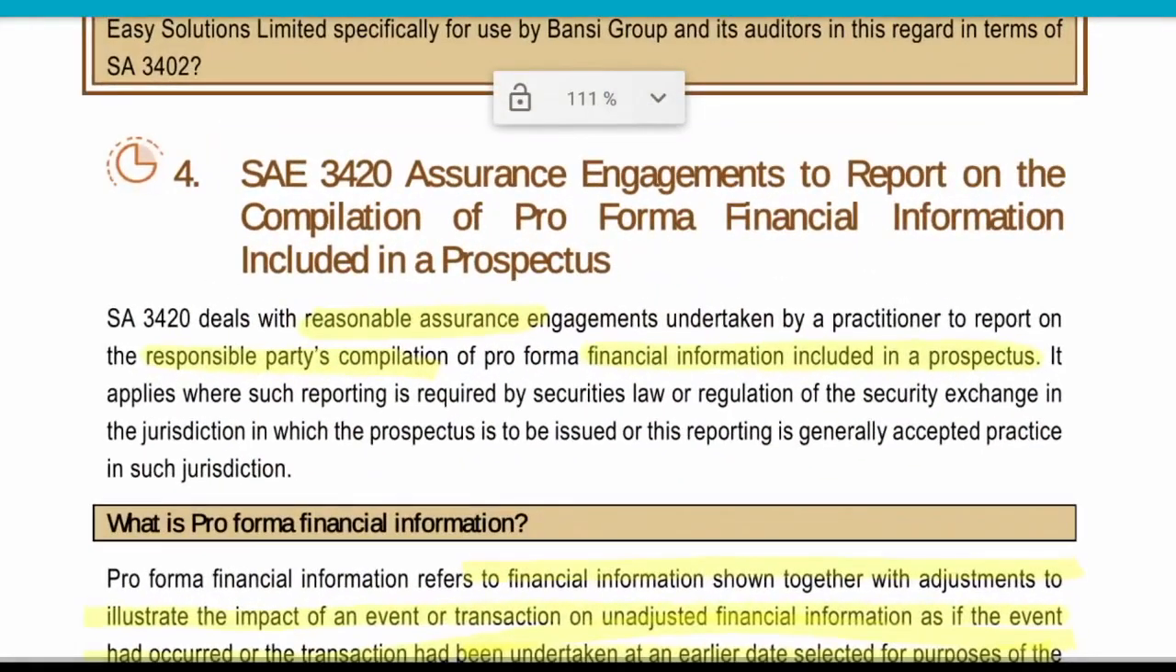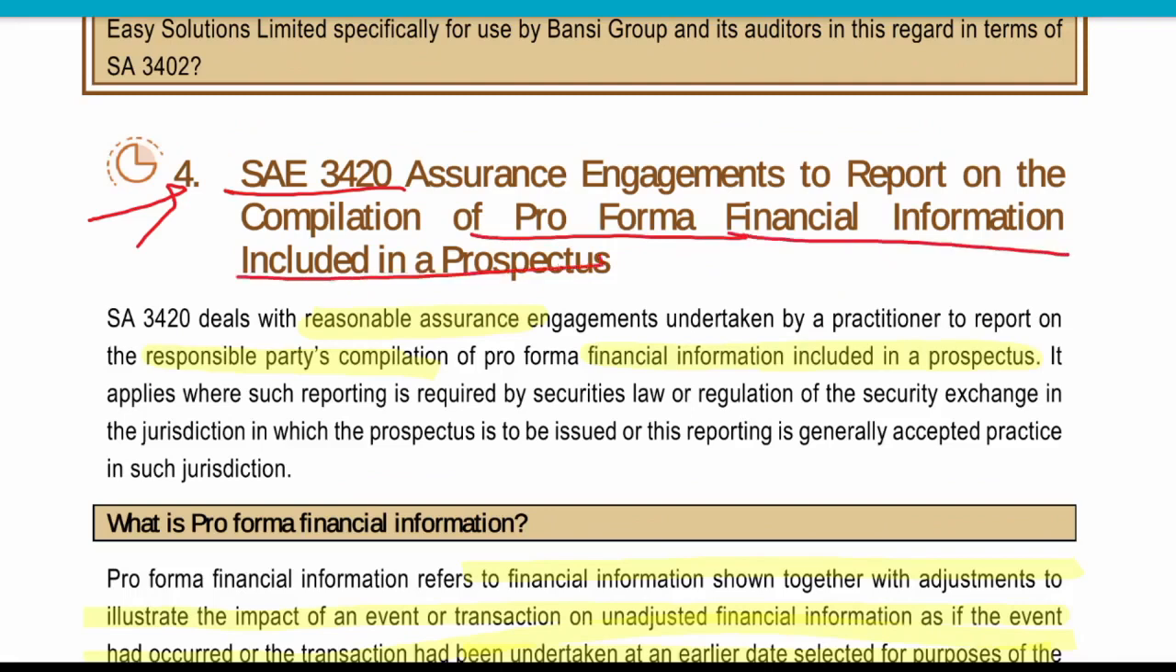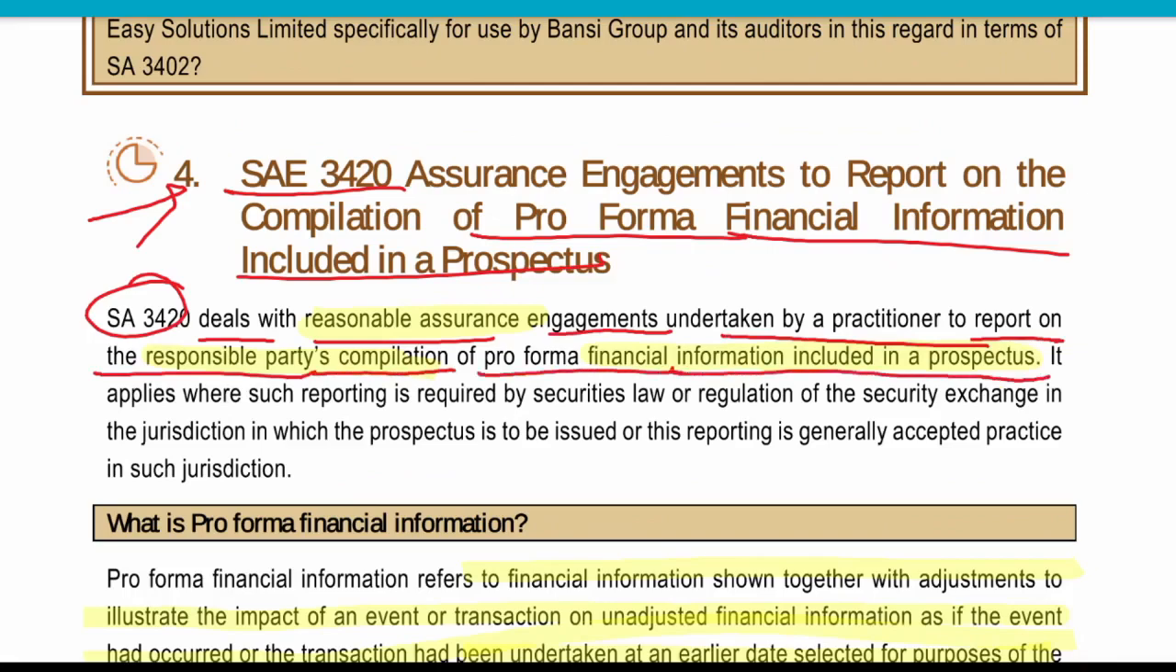Now let us move forward to our next SAE. It is SAE 3420 on the pro forma financial information included in a prospectus. As I told you, pro forma means we are including something that has not yet happened. SAE 3420 deals with reasonable assurance engagements undertaken by a practitioner to report on the compilation of pro forma financial information included in the prospectus.